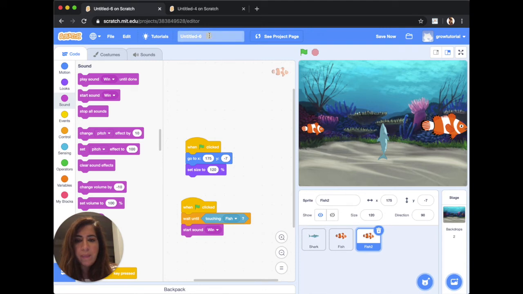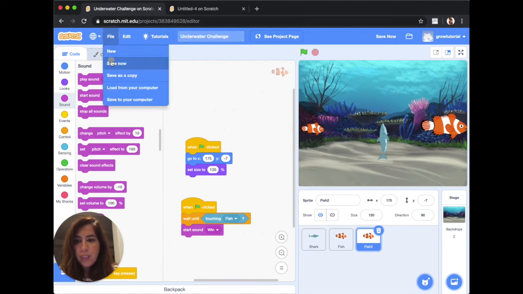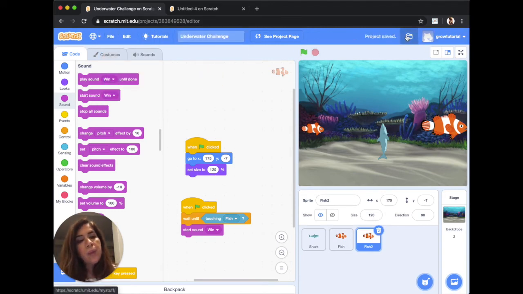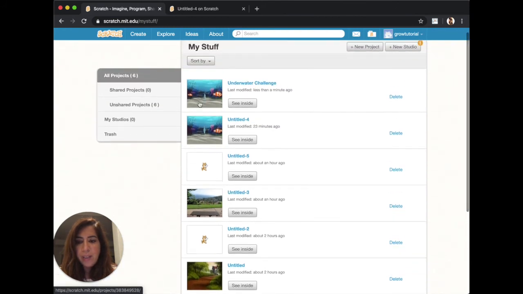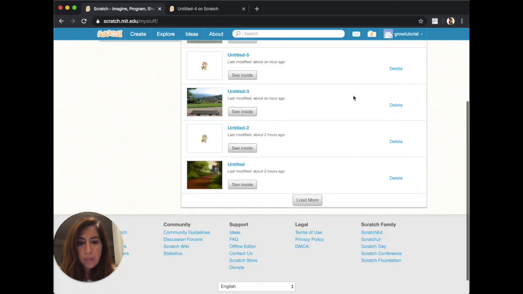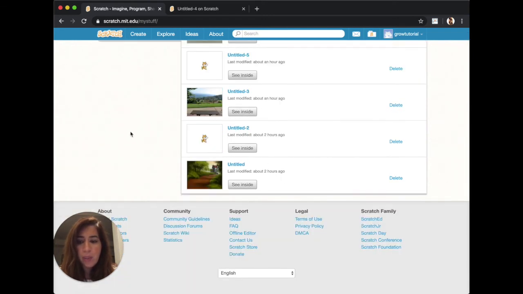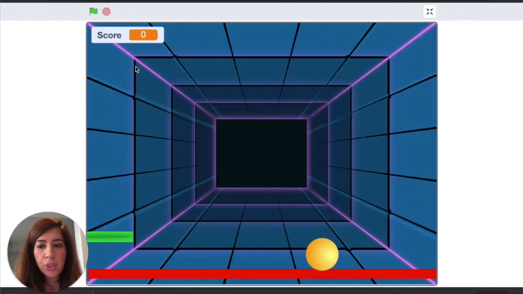Now, of course, you're going to want to save your project, and we're just calling it underwater challenge. And then you're just going to hit save. And then if you just click on the folder here, you're actually going to see all the other projects that you have created, and you can always share them or delete them, and just keep adding more and more and just keep exploring. Okay, now I'm going to show you how to make a slightly more challenging game.